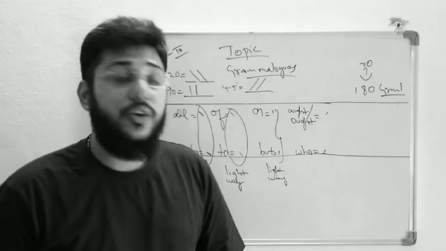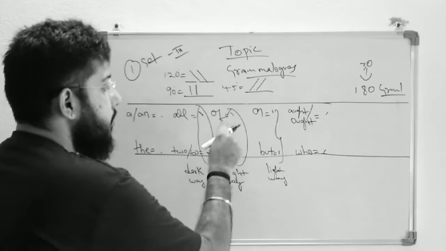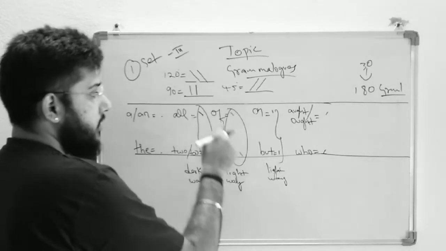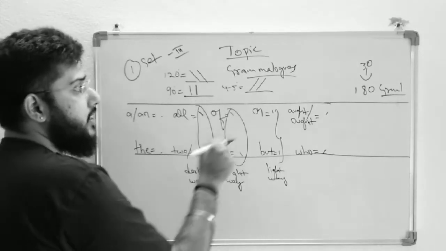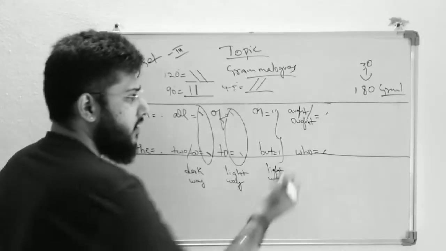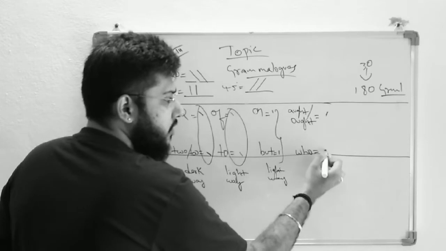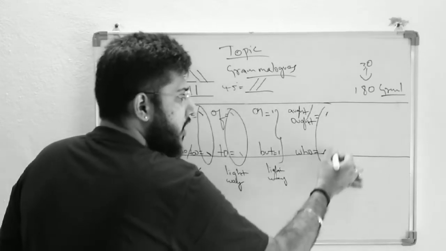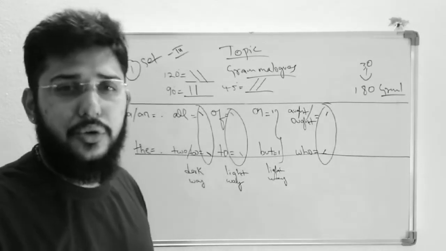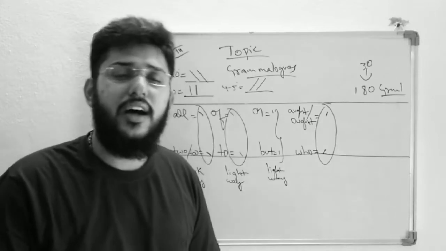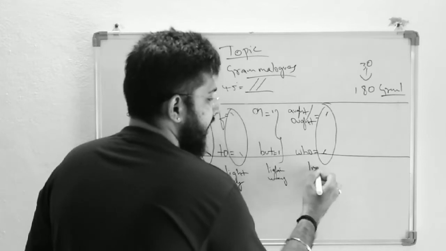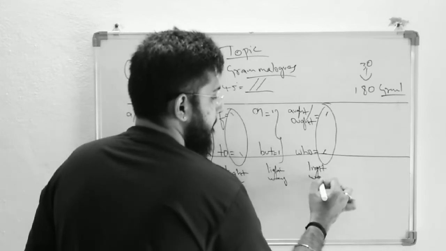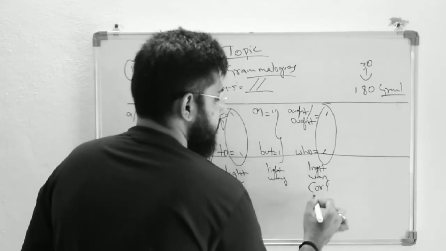So 120 degrees for "all, to, of, to"; 90 degrees for "on" and "but"; 45 degrees, a small one, for "ought" and "who". These "ought" and "who", it's up to you. Either you can write in light or in dark. You can take it as a light way or dark.